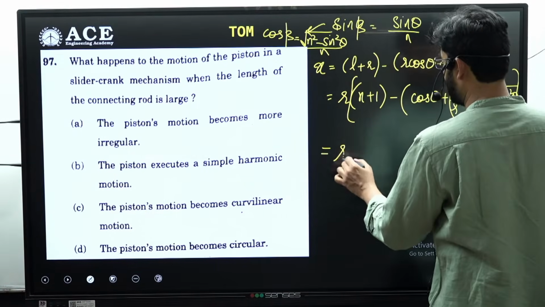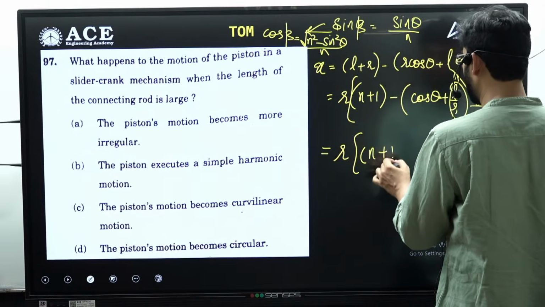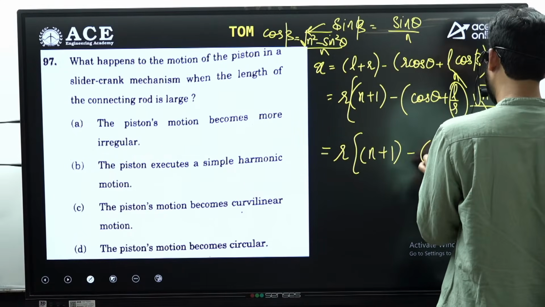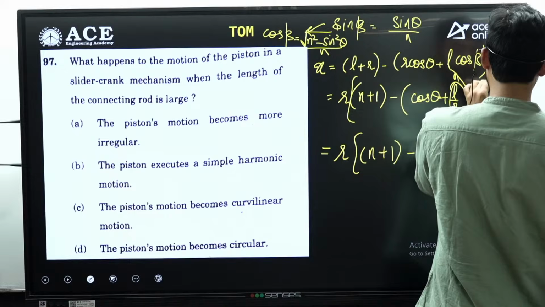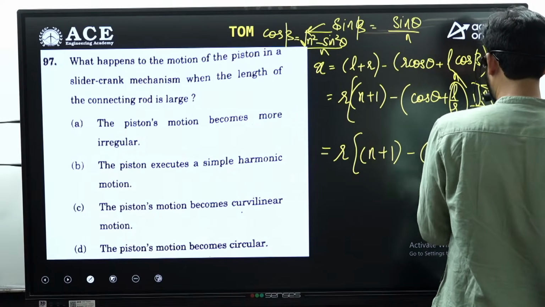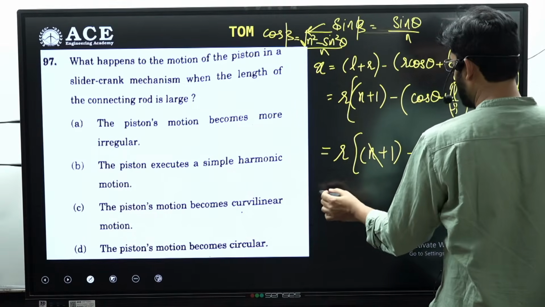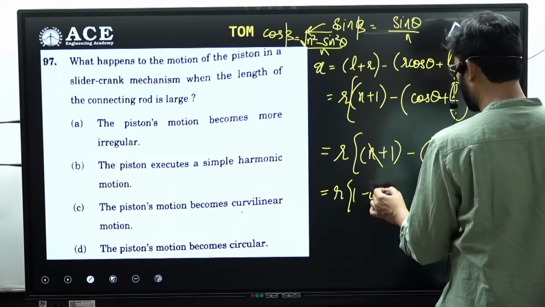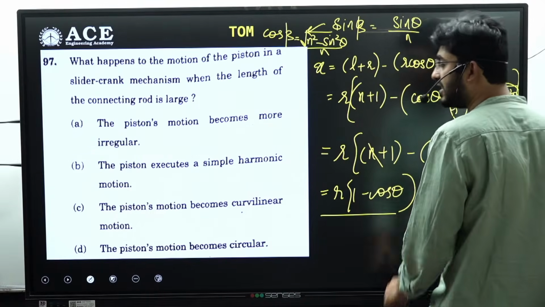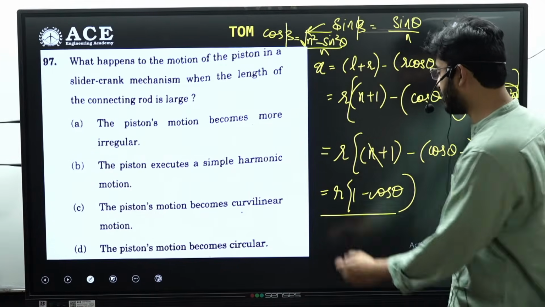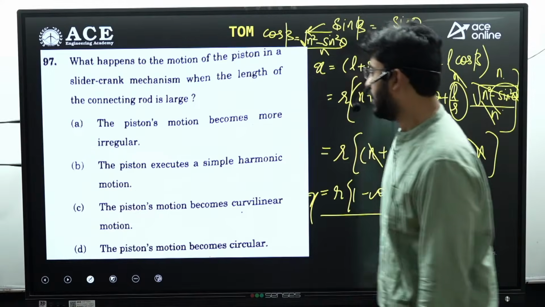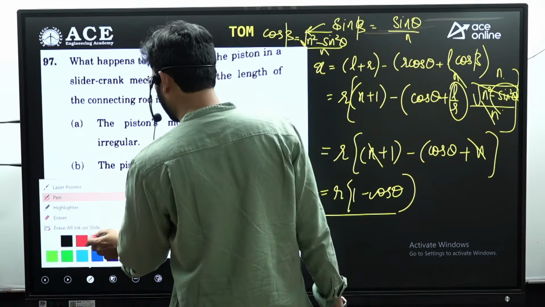So the expression becomes R into n plus 1 minus cos theta, and the root term completely becomes equal to n only, so n and n get cancelled. So x will be equal to R into 1 minus cos theta. If the connecting rod length is very, very large, then the motion of the piston becomes simple harmonic. So option B is the answer for this question.